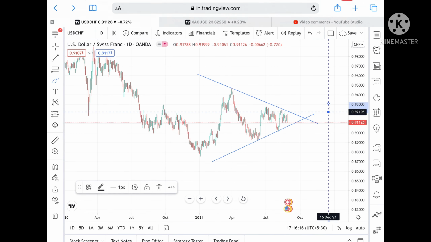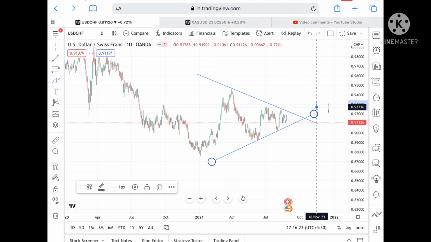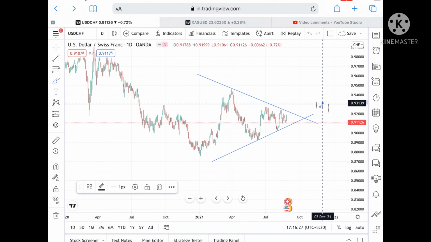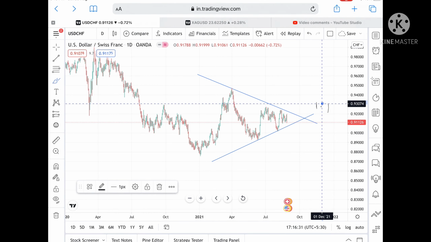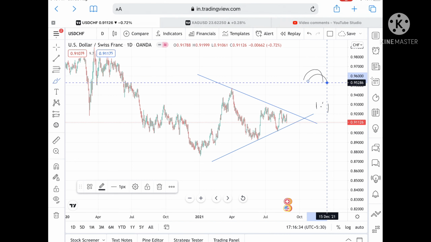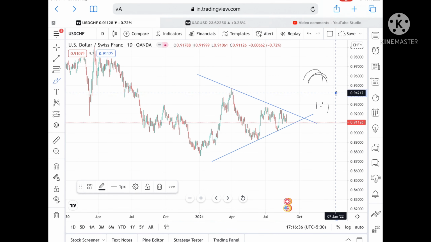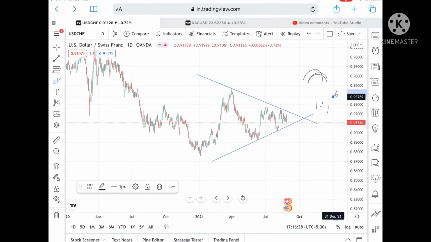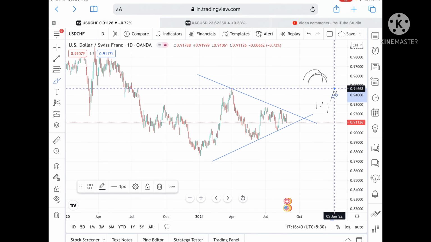Once this trend line breaks upside of 0.92195, chances are high that it can touch a level of 0.92716, and if it stays above this level, then chances are high it can touch a level of 0.93074. These levels are not tested twice, so chances are high that it can bounce back. Suppose it breaks upside, then we can see a level of 0.93789, and from there we can see a level of